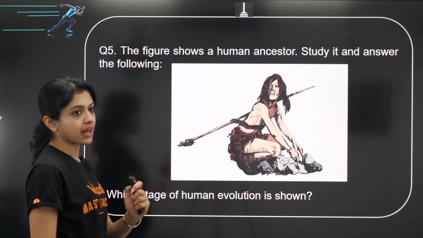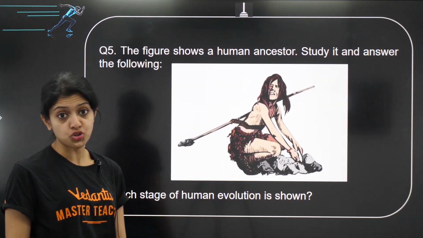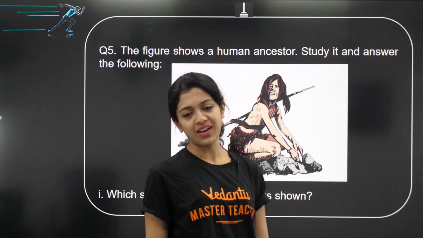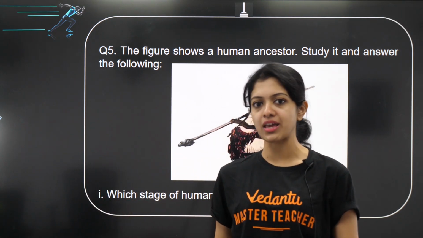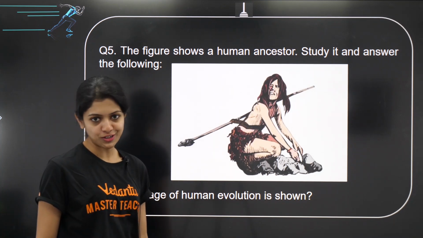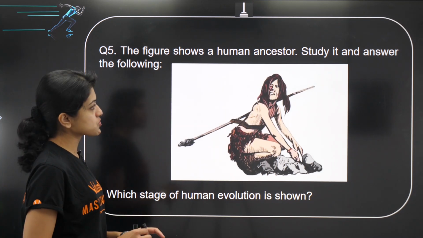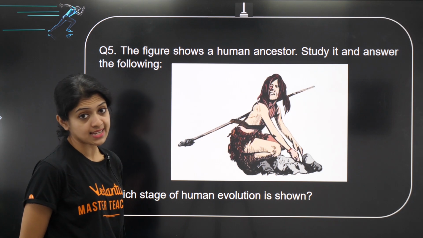Okay, and that brings us to the last question for today. As you can see, and it's very, very clearly self-explanatory, it is from the chapter Evolution. The figure shows a human ancestor. Study it and answer the following.